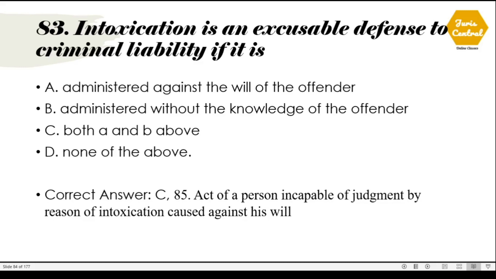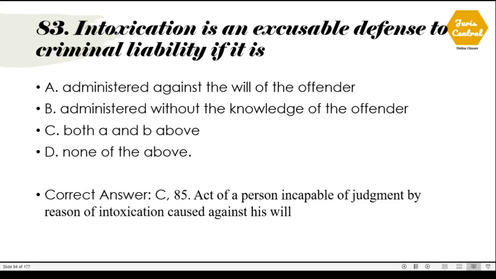83. Intoxication is an excusable defense to criminal liability if it is. The correct option is option number C, which is both A and B. If he is administered the alcohol against the will of the offender, or if the alcohol is administered without the knowledge of the offender.